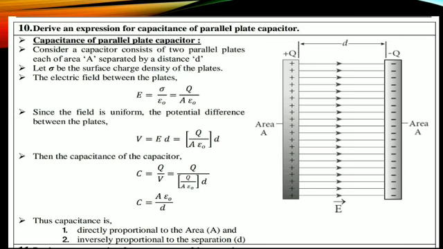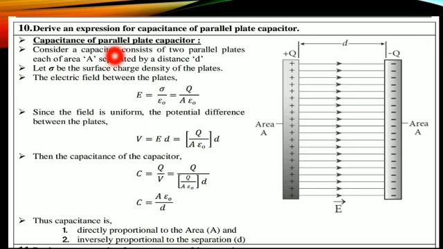Basically two diagrams are given, but you should draw only one diagram. See this one, sorry, this one diagram is enough. Okay students, so this is the capacitor. This capacitor has two plates, one plate has positive charge and another plate has negative charge, separated by a distance D. So first you should write the theory.